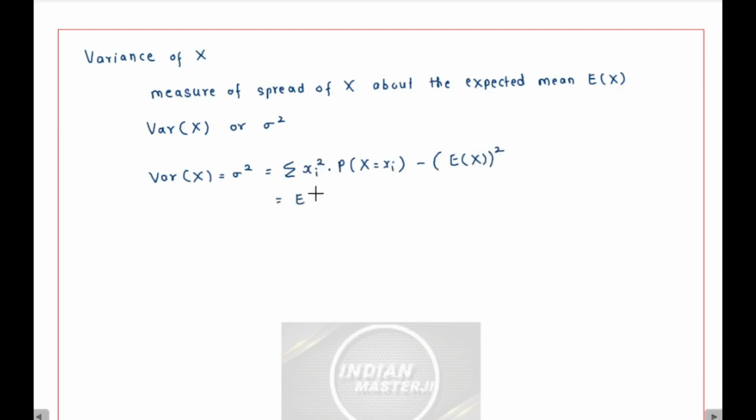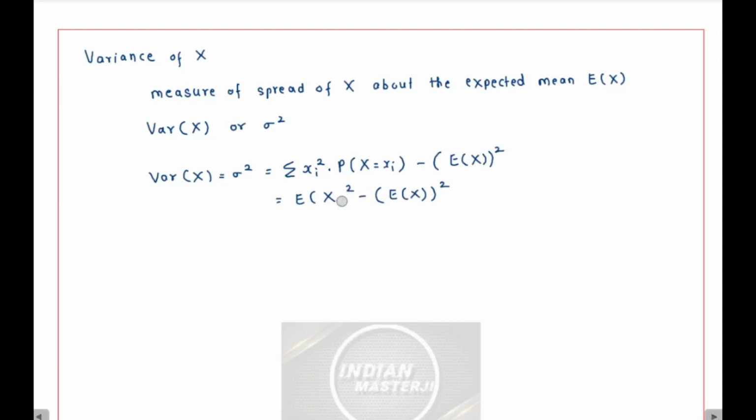Can I say this is the mean of x square minus, here inside the bracket it is the mean of x. So the variance of x is the mean of x square minus the square of the mean.